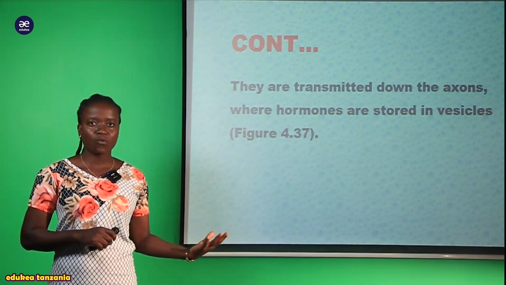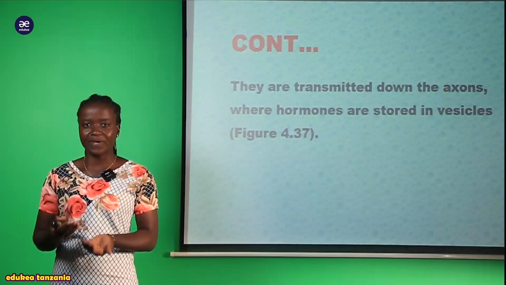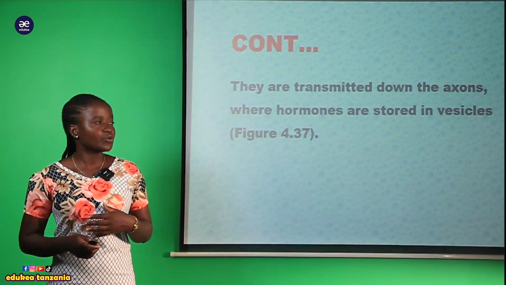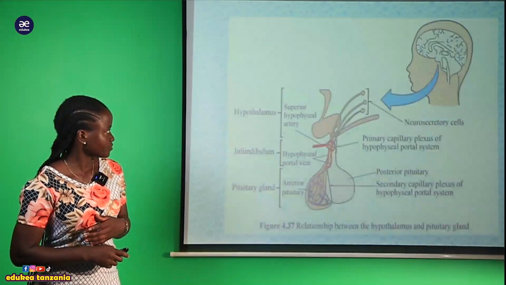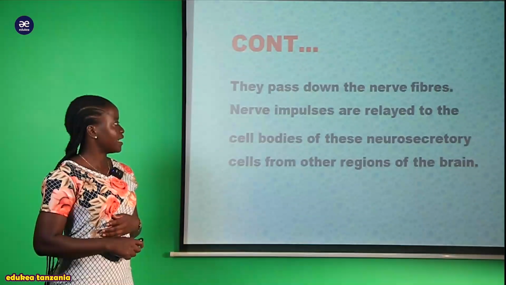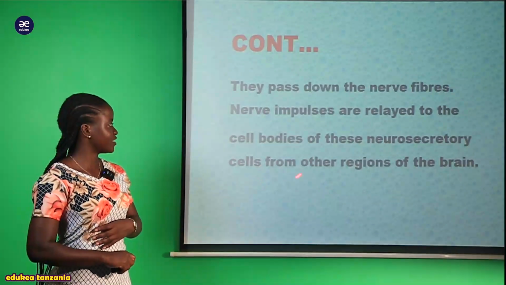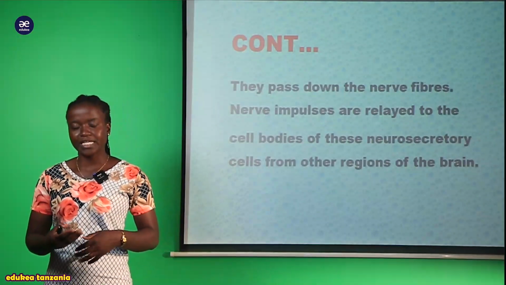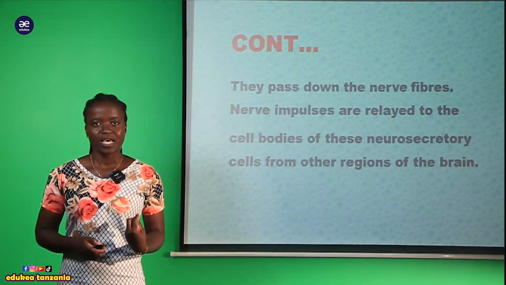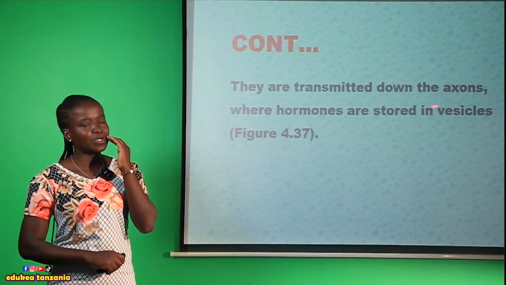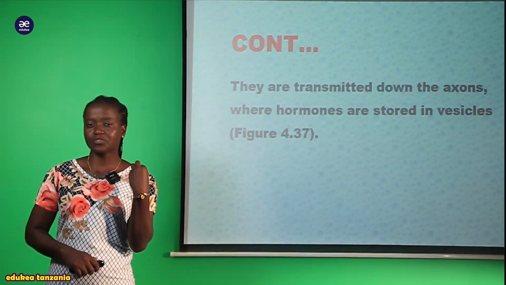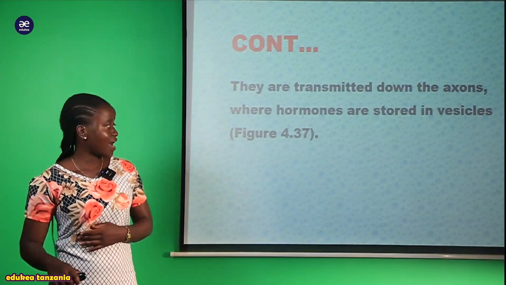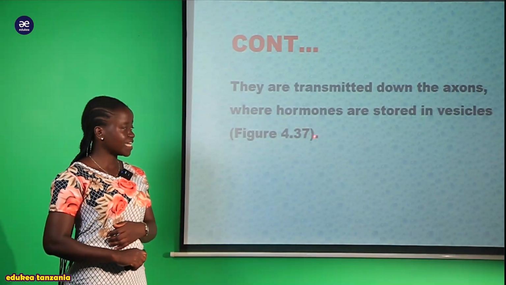So this is how, when there is an impulse, the impulse is transmitted into the hypothalamus through these neurosecretory cells from the region of the brain. That is where it triggers production of the hormones. Thereafter, once the hormones have been produced, they go to be stored in the posterior pituitary gland. And now we are going to see this figure 4.37.